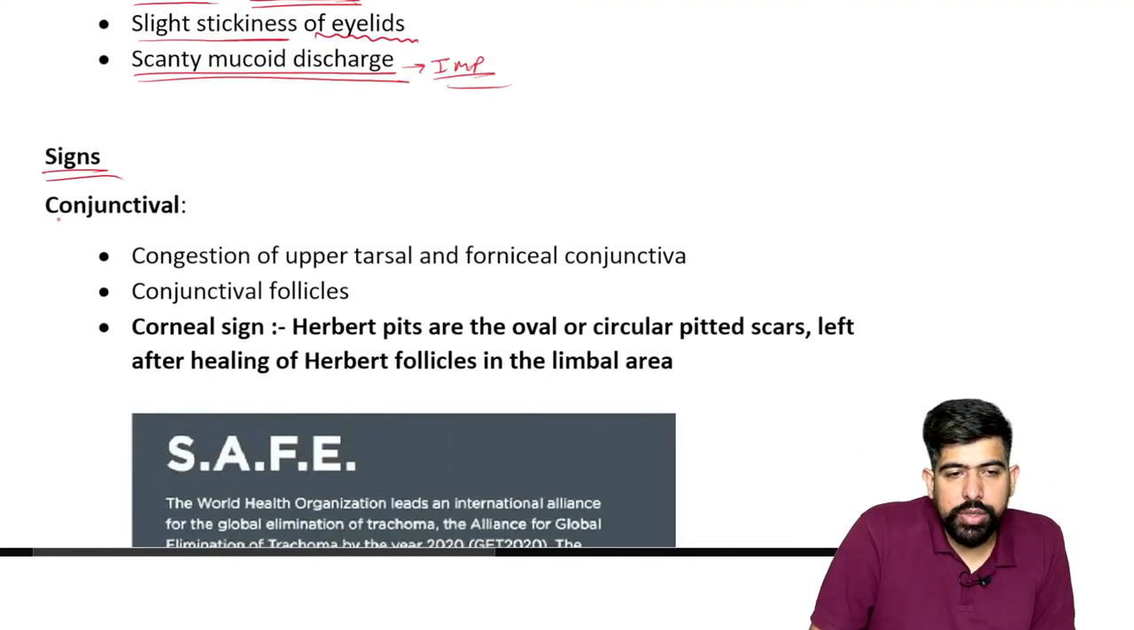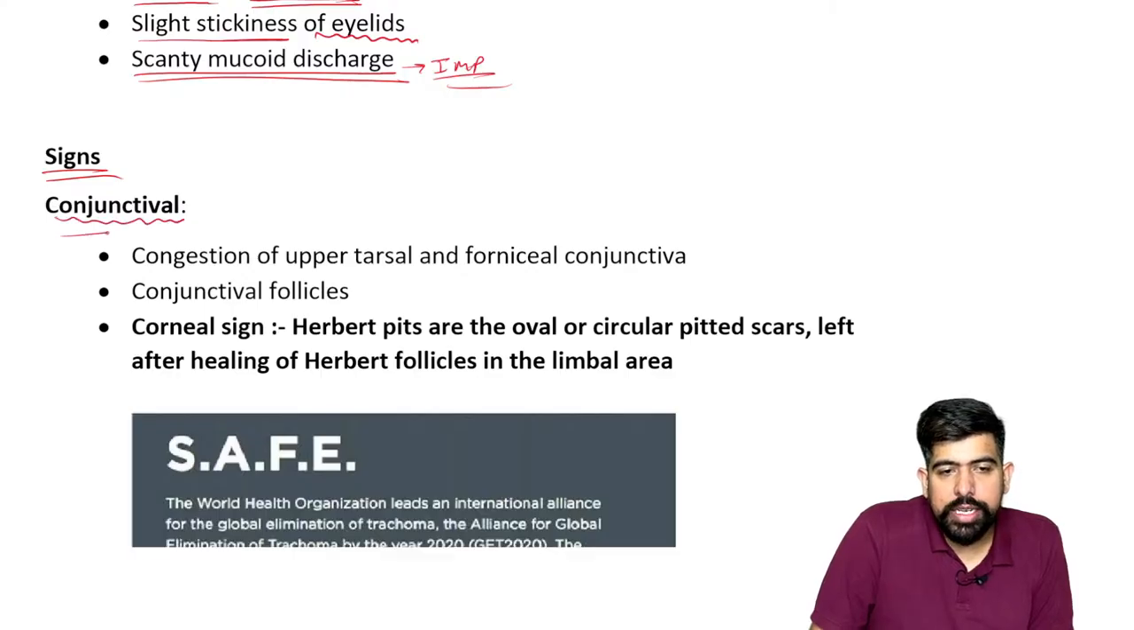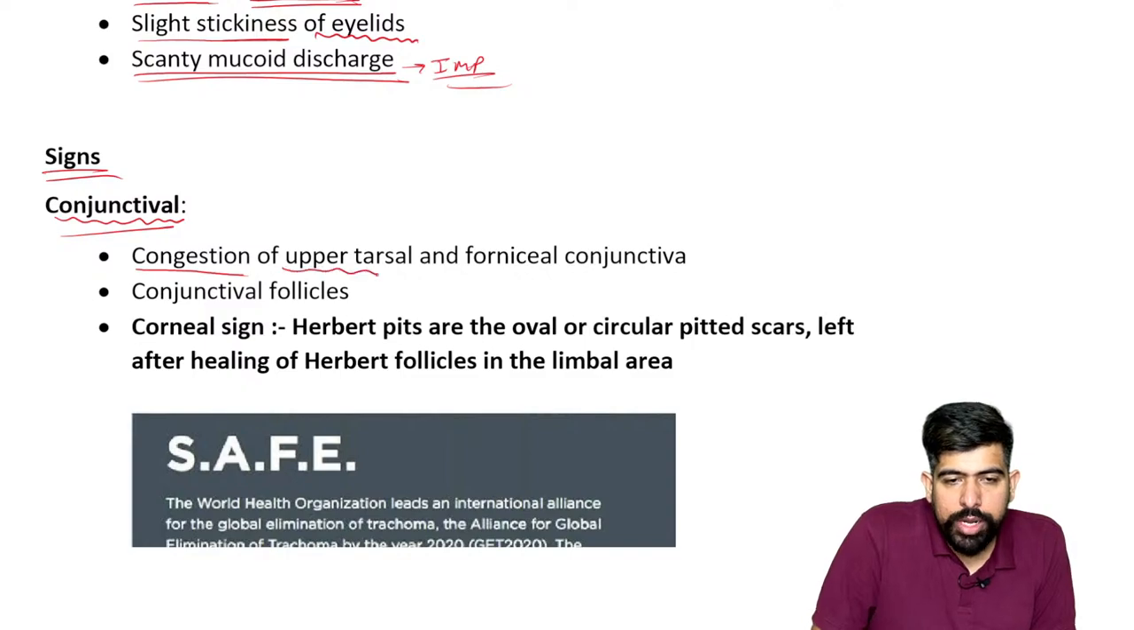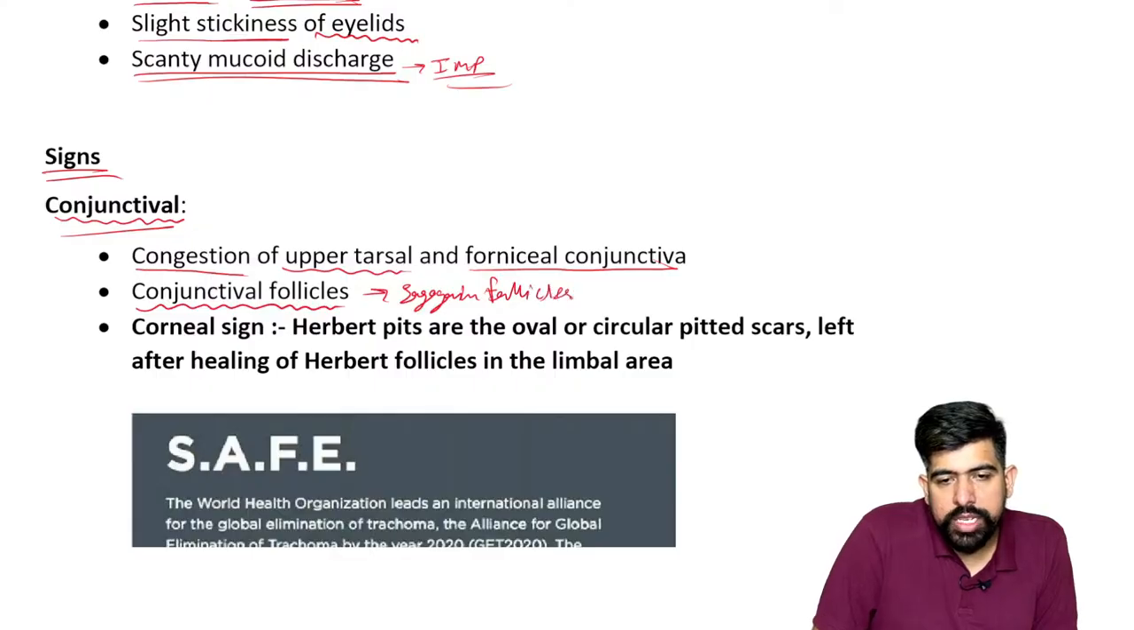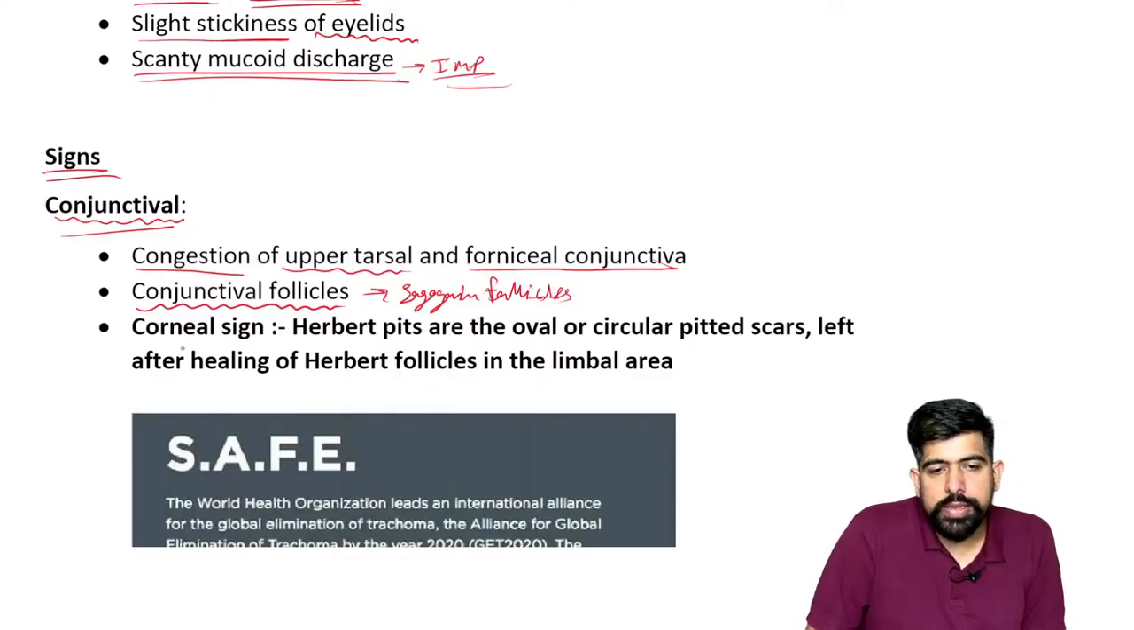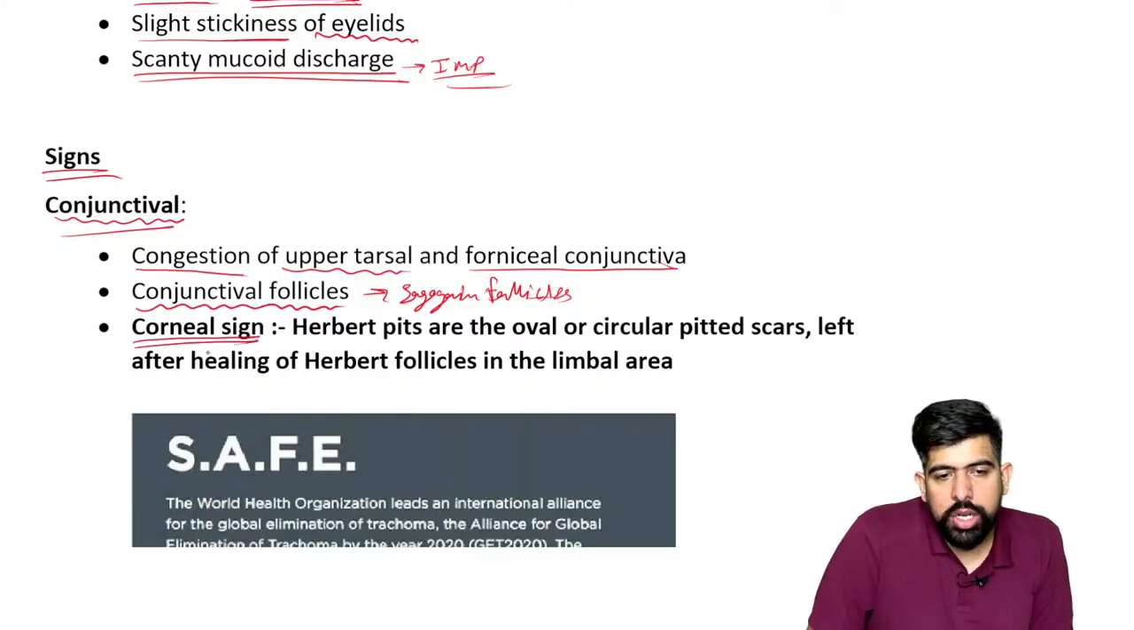In the signs, we are going to see the conjunctival signs. In the conjunctival signs, we are going to see congestion of the upper tarsal and the fornix conjunctiva. On the conjunctiva, we can see the follicles, which are known as your Sagogane follicles. Okay, Sagogane follicles. Next, corneal signs.